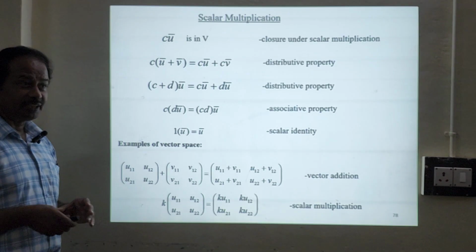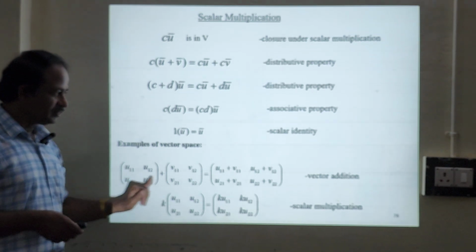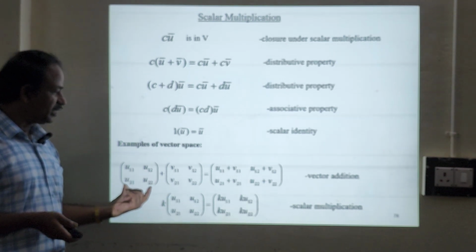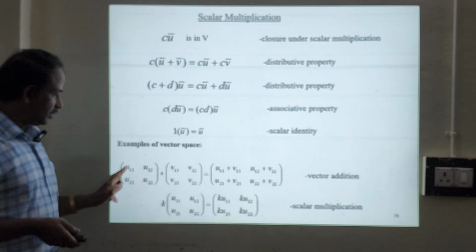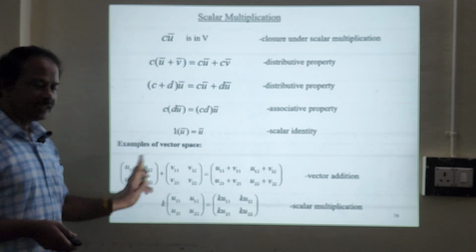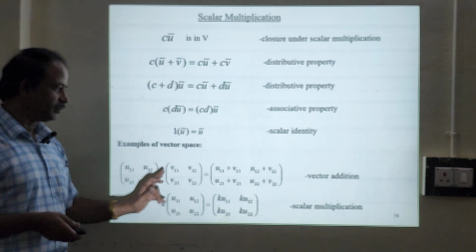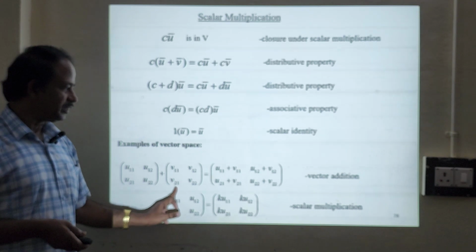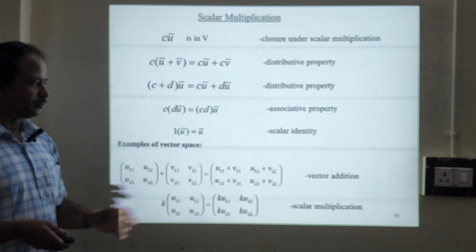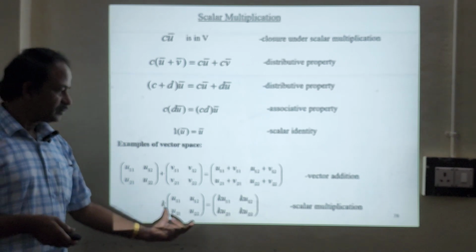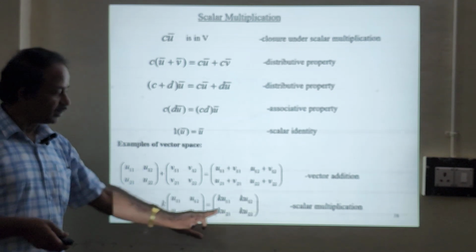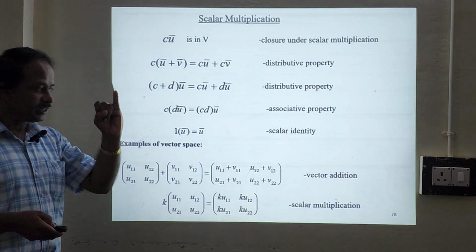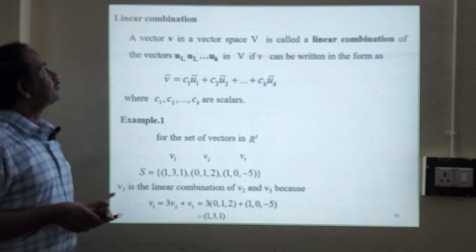Examples. These two are very, very important, as I said, in a linear vector space. This is called vector addition, and this is called scalar multiplication. For any matrices you can have vector addition, which is nothing but adding each element: u11 plus v11, u12 plus v12, u21 plus v21, u22 plus v22. Scalar multiplication is k multiplied by each number. So these two are very important in linear vector space: one is vector addition, the other is scalar multiplication.